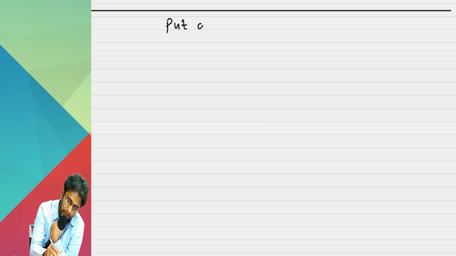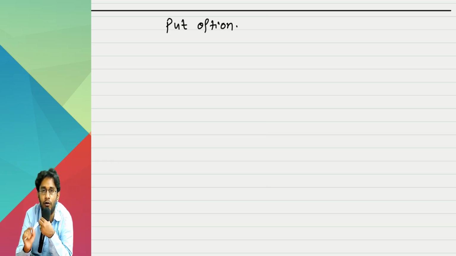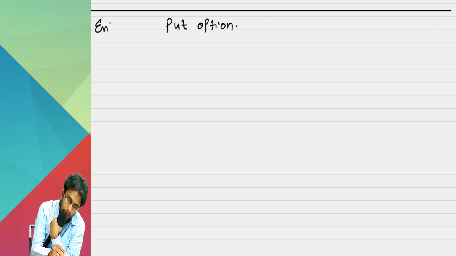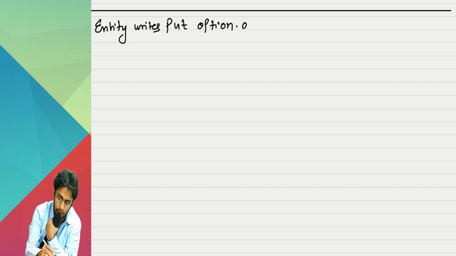What is the meaning of a put option? What should come to your mind? Right to sell. Who has it? The holder. Now, in this story, the entity writes a put option on its own shares.